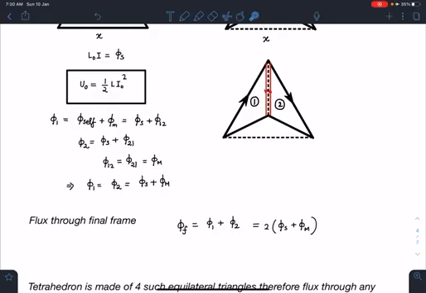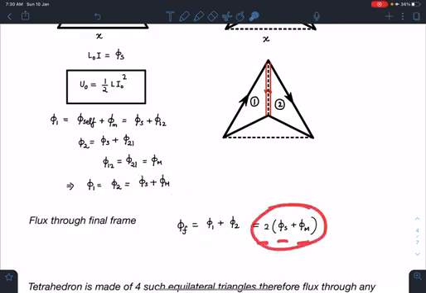Let's go through the next part of it. So I can say the net flux passing through this entire frame is going to be phi 1 plus phi 2. Phi 1 plus phi 2 is nothing but double of this, because phi 1 is equal to phi 2. So 2 times phi self plus phi m.